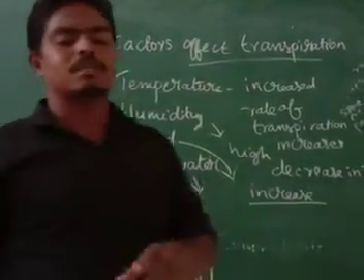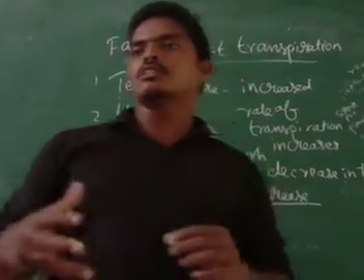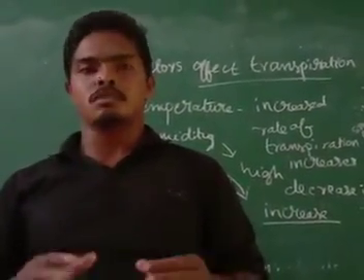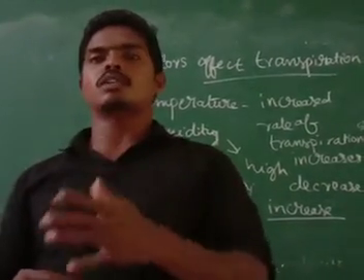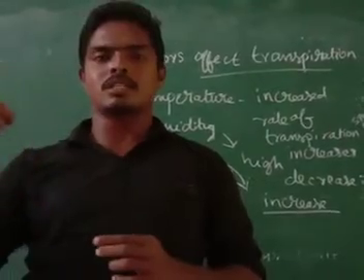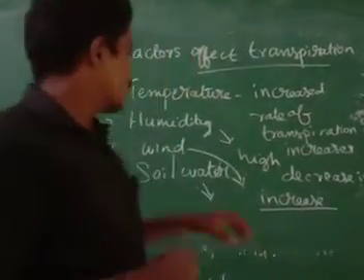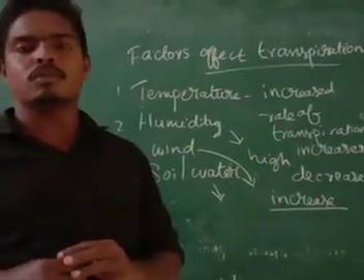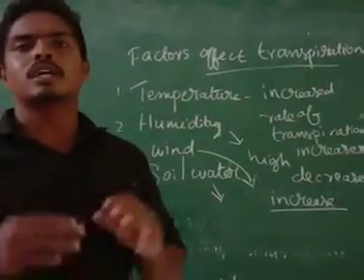If a plant is living in dry conditions, under the soil there won't be enough water, so the root can't absorb enough water, and the intake of water will be less. When the intake of water is less, automatically transpiration will also decrease. So this is another factor. It means that if the soil contains enough water, transpiration will happen in good amount.